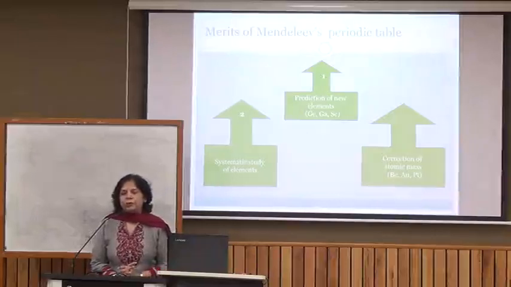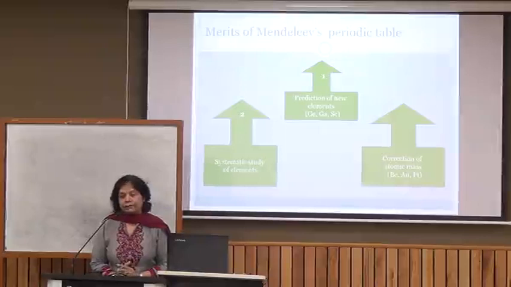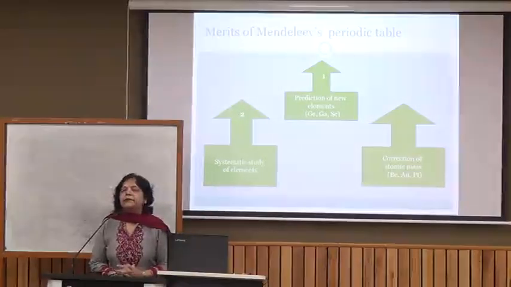Later on, these elements were discovered. Scandium and gallium were discovered later, and they were found to have the properties which were predicted by Mendeleev. This discovery contributed a lot, and the scientists at that time then accepted the classification given by Mendeleev.